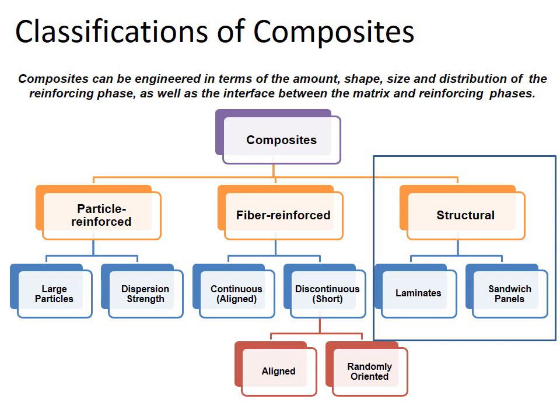The layers will be placed above and below one another. The other type of structural composite material is called sandwich panel. As its name shows, these materials have a sandwich geometry.